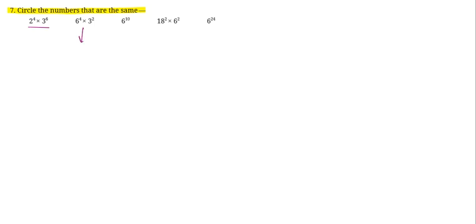Now let's take 6 to the power of 4 into 3 to the power of 2. तो 6 को I can write 2 into 3 और उसके ऊपर एक power है 4 का already. Now let's split this power. So 2 to the power of 4 into 3 to the power of 4 into 3 to the power of 2. और बाद में ये दोनों के basis same है तो powers add हो जाएंगी. So isn't it the same as this number? तो हम इसको और इसको circle कर देते हैं.